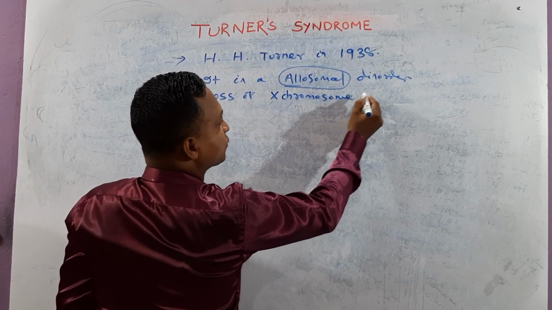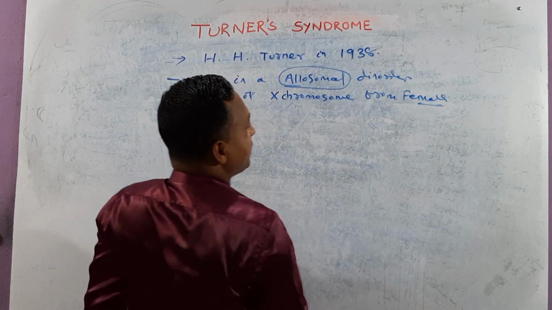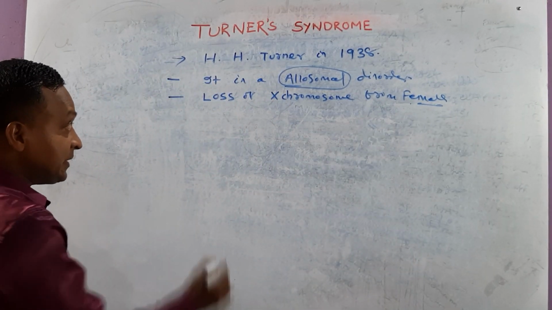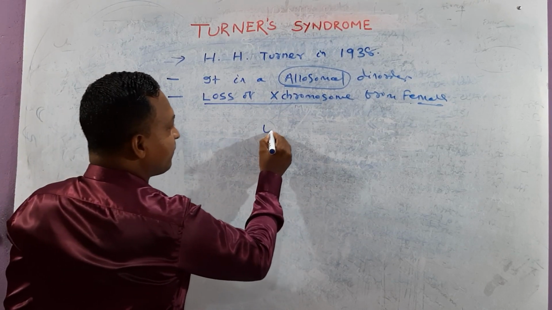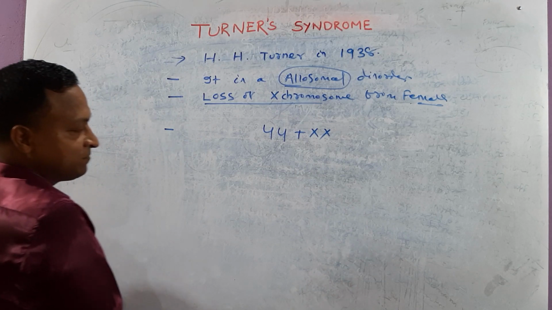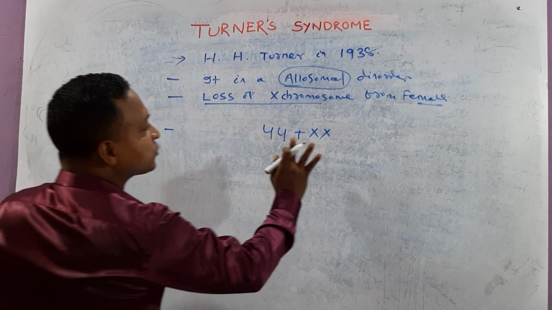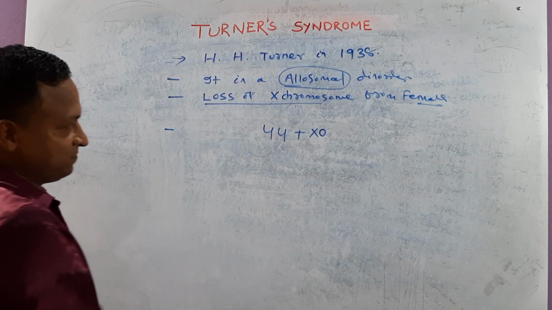Loss of one X chromosome from female. This disorder is found in case of female and it is due to loss of one X chromosome. Try to understand. In case of normal female, 44 plus XX chromosomes are found. Here one X chromosome is lost. That means 44 plus X0.